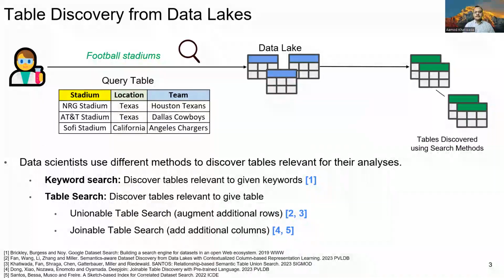Similarly, they can also use an existing table containing information such as football stadium, their location, and the home team as the query table, and search for unionable tables, which can add more rows to the query table for vertical expansion, or joinable tables, which can add more columns to the query table for horizontal expansion.